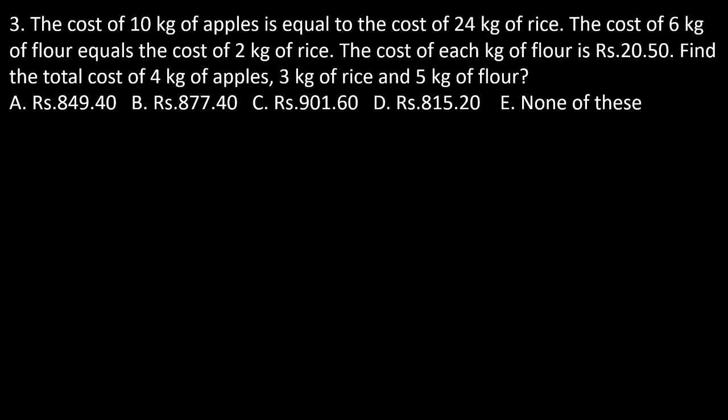The cost of 10 kg of apple is equal to the cost of 24 kg of rice. The cost of 6 kg of flour is equal to the cost of 2 kg of rice. There is a comparison, so quantity into price is exactly equal to the other quantity into price. Next, the cost of each kg of flour is 20.50. Clear? Now find the total cost of 4 kg of apple, 3 kg of rice and 4 kg of flour.